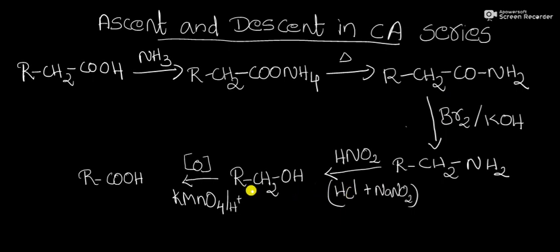Then followed by treating with HNO2 and followed by oxidation, we get the product carboxylic acid which has one carbon less than the parent carboxylic acid. That is descent in the series of carboxylic acid.